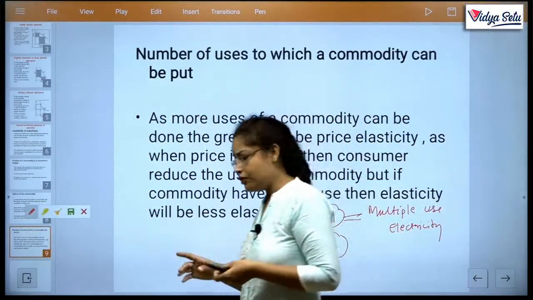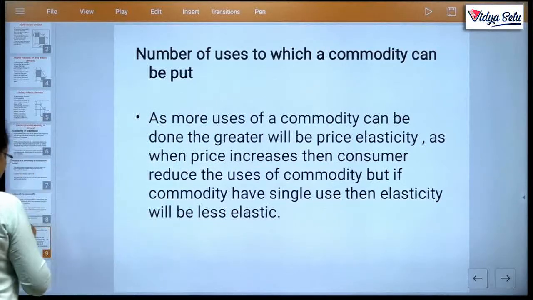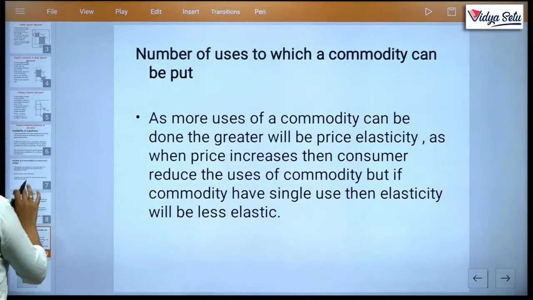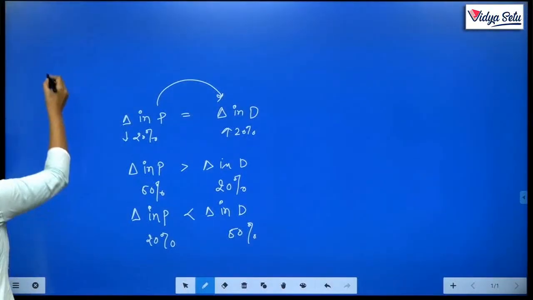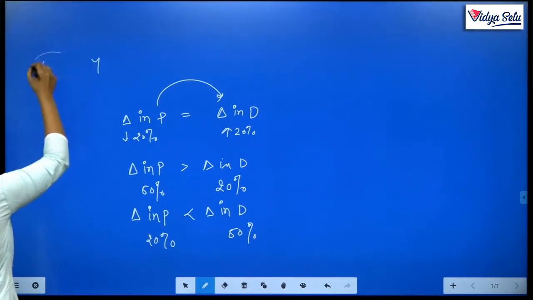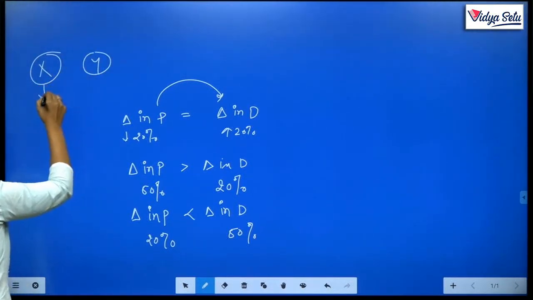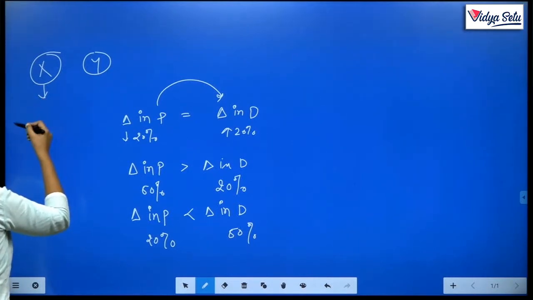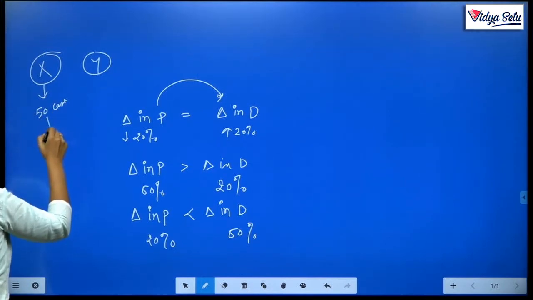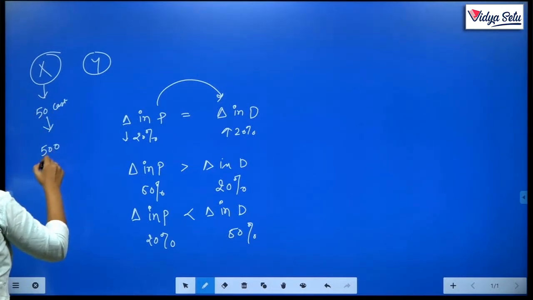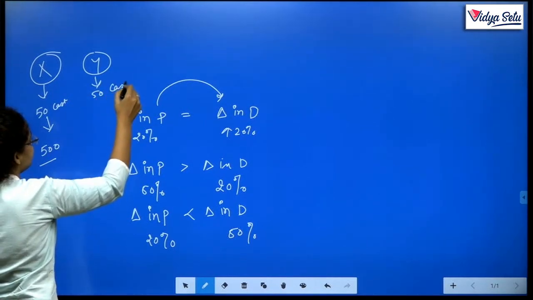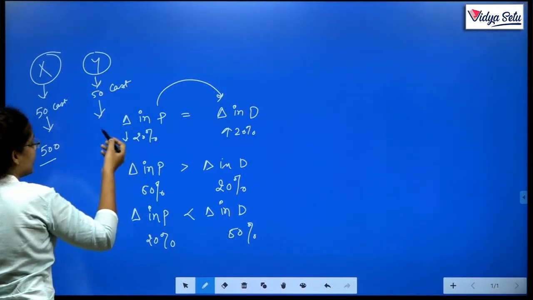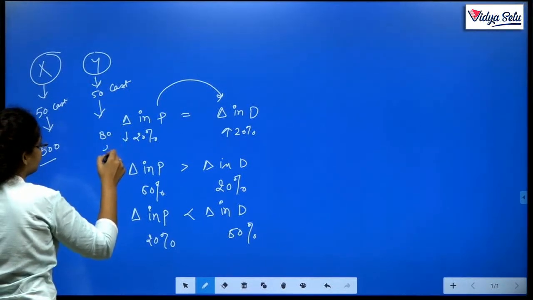Same as it is, if I have two employees, X and Y, and X produces a commodity whose production cost is 50, but in the market I can sell it for 500. But if Y produces a unit whose production cost is 50 and in the market I can charge only 80 rupees.